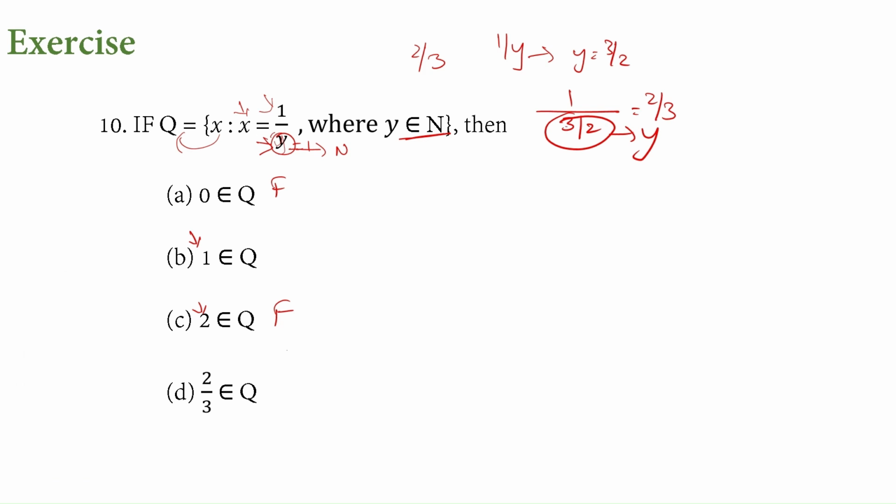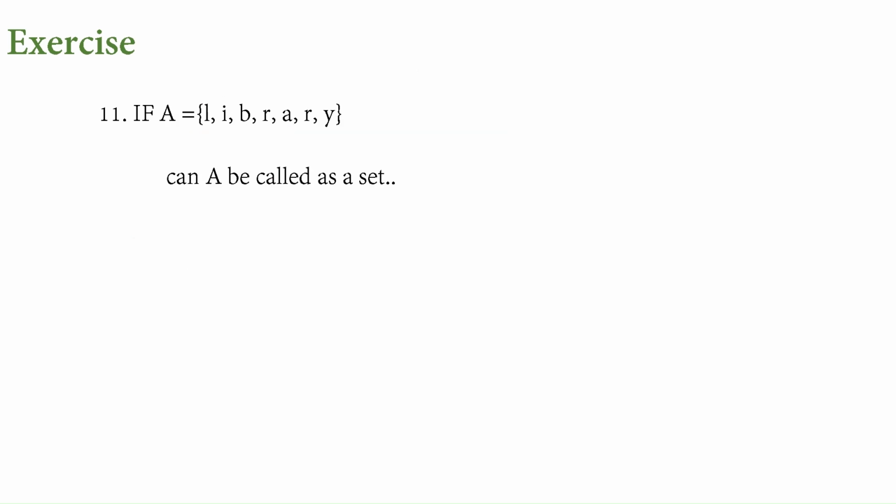The remaining option is B. When y takes the value of 1, this entire thing will come out to be 1, and 1 is an element of the set. The next question, we have a set here. Set is given. Can this A be called a set? Now check the elements here. This R, again we have R. There is a repetition of an element. As per the definition of set, it is a collection of distinct elements which are well defined. So here we have a repetition because of which this cannot be called a set.